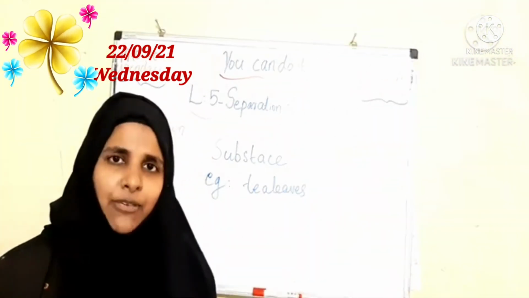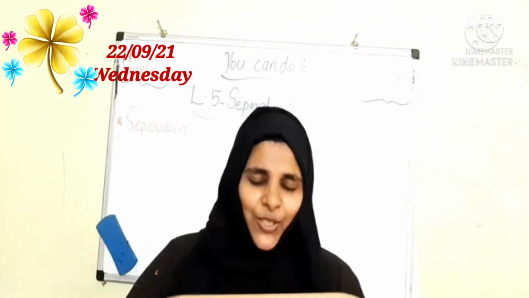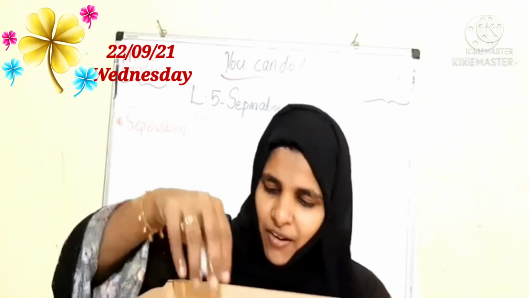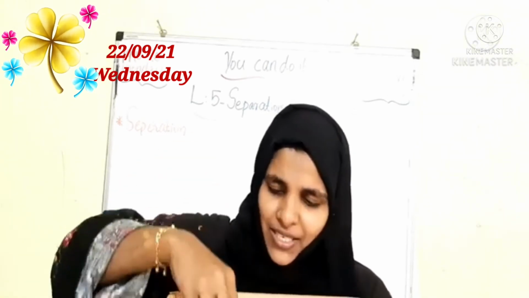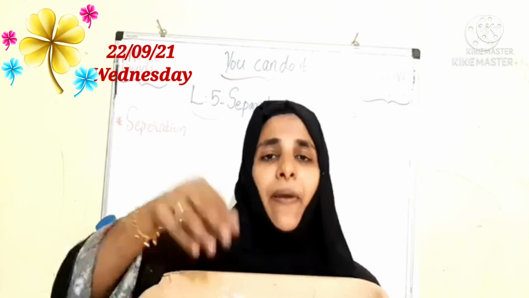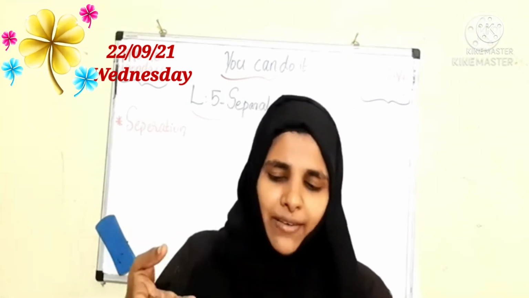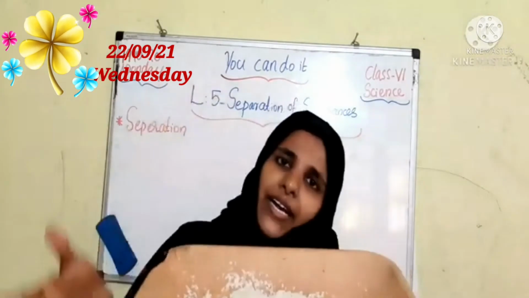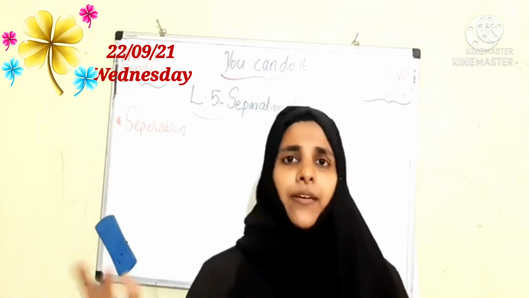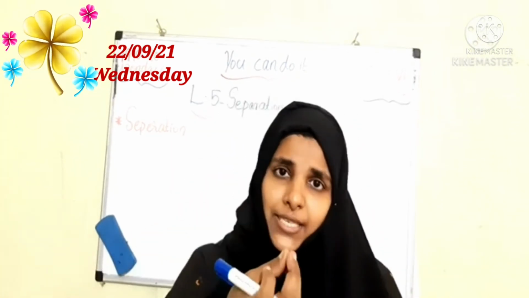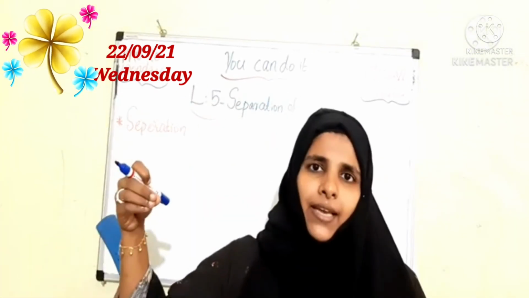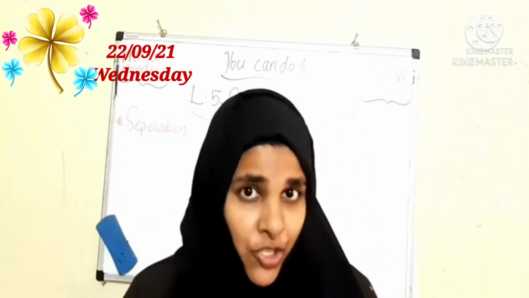And can you find more examples, children? Looking at me. Did you see this process? Like your mother is checking for stones or insects in the grains and pulses, and she is separating the stones from here. Right. This process is also one method of separation. We can say it is an example also, right? These stones we are separating from the grains or pulses. Okay. And in the field, grains are separated after harvesting, and those grains we are eating. And what about the stalk, or stem, of that grain? That is eaten by animals, that straw, right?